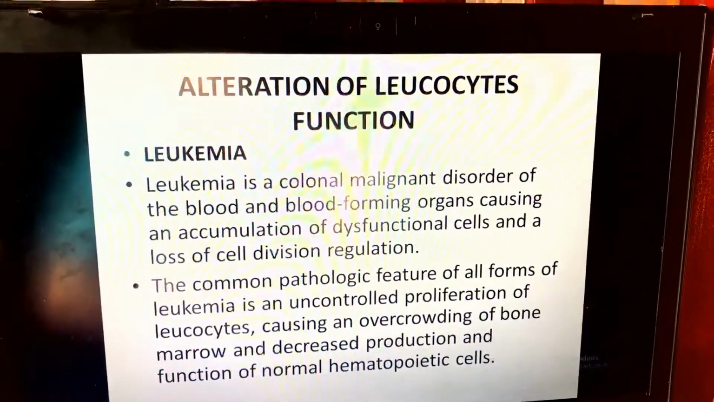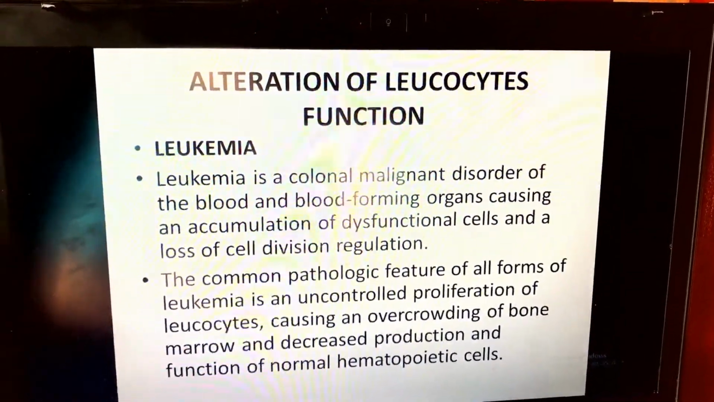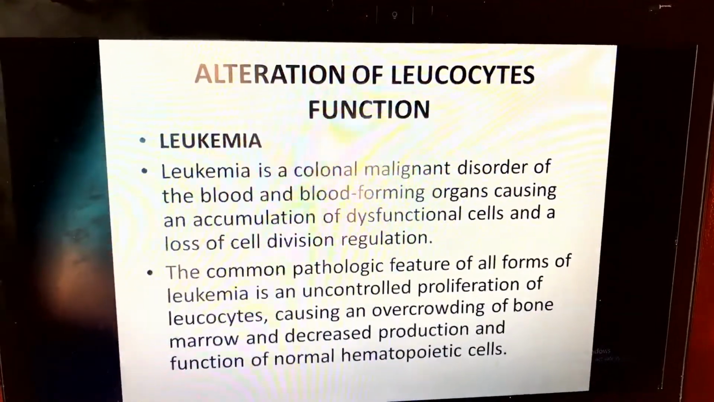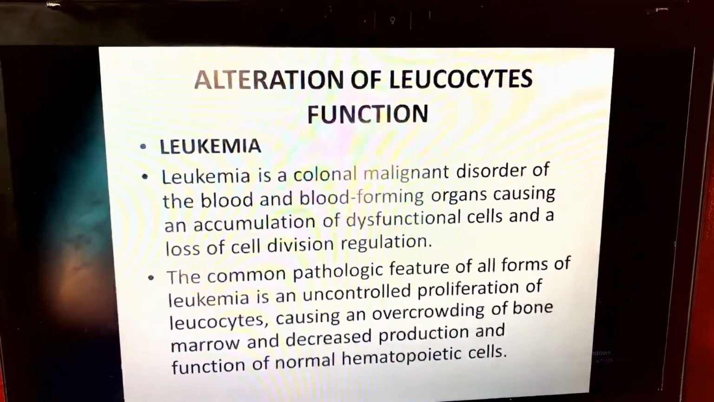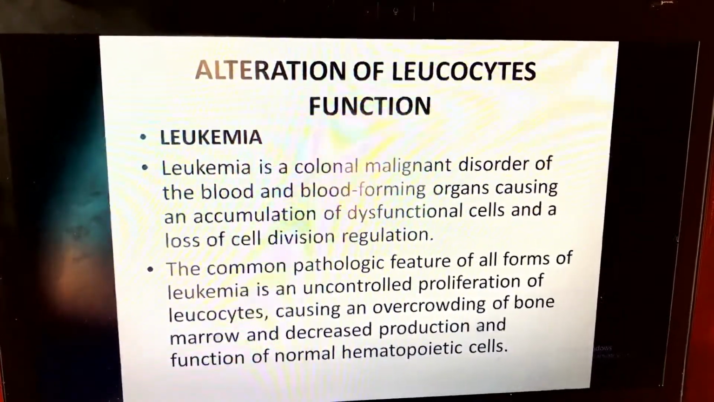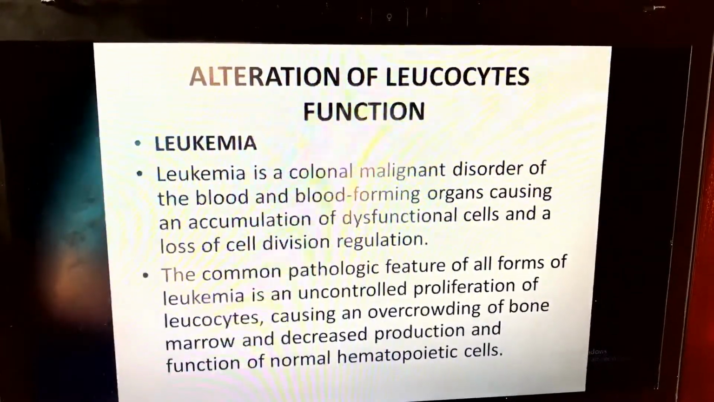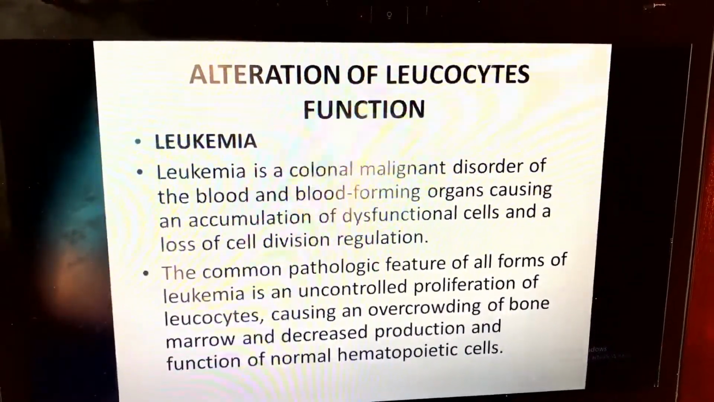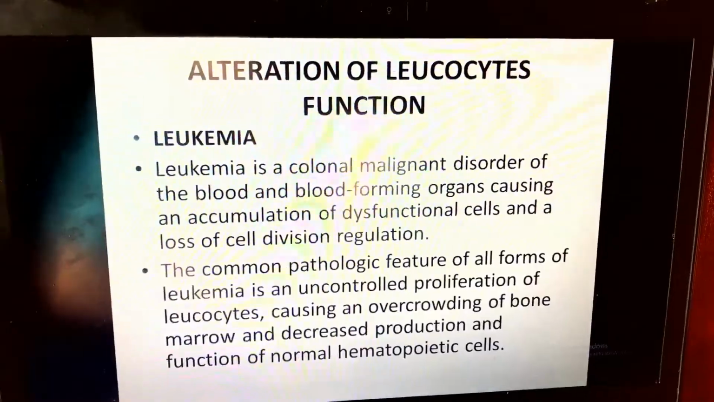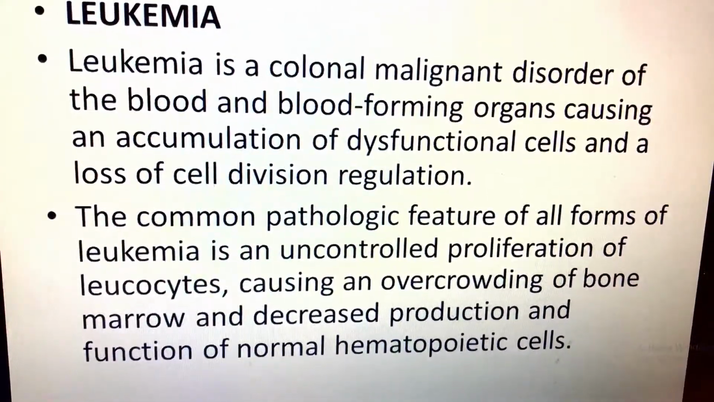And we know the cancer, this is abnormal production or uncontrolled production of the cells. Now, this is a malignant disorder of the blood. The common pathologic feature of all forms of leukemia is uncontrolled proliferation of leukocytes, causing an overcrowding of bone marrow and decreased production and function of normal hematopoietic cells.